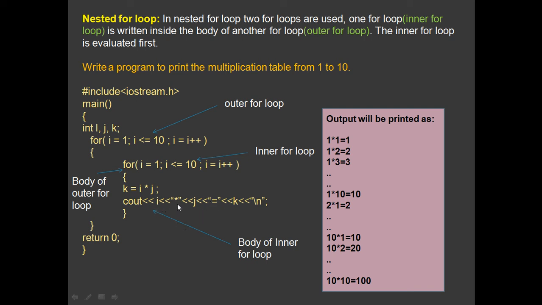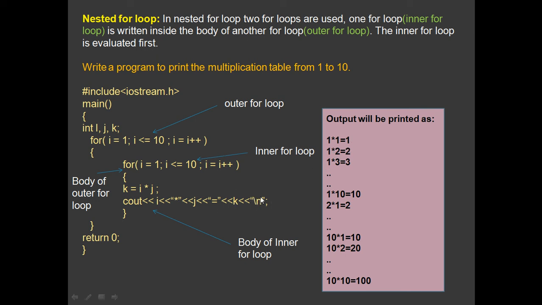If you write here 1 plus 1 equals to, then it will show 1 plus 1, but still you'll be getting the output 1, not 1 plus 1 2, because whatever is written within the double quotes will be simply printed out as it is. Okay, so equals to k, which is 1.